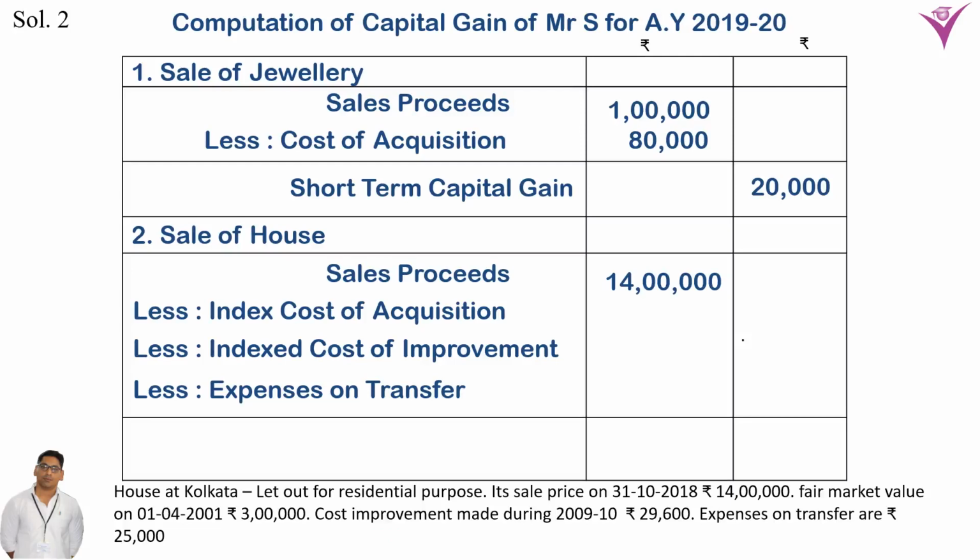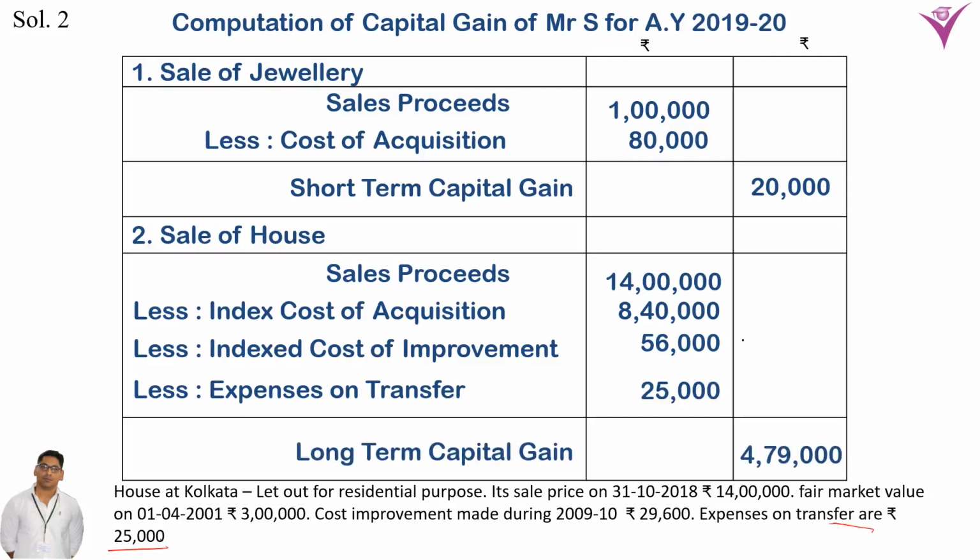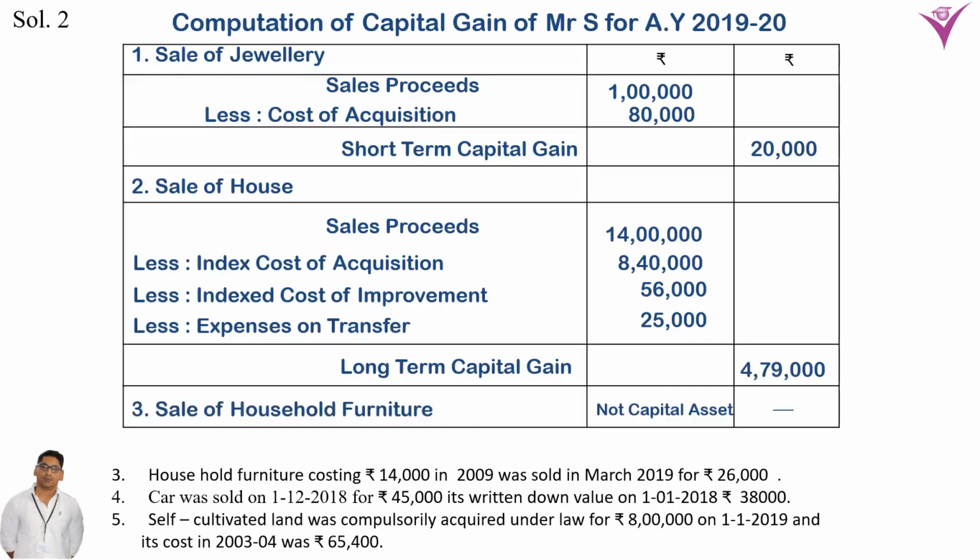Now, indexed cost of acquisition 8,40,000 calculated, 56,000, and expenses on transfer are also given, that is 25,000. It is also deducted from the sale proceeds. Now 4,79,000 is the long term capital gain, because he has not invested this capital gain in any other asset, so no exemption will be provided. Now third is sale of residential household furniture. Because it is not a capital asset, there is no need.